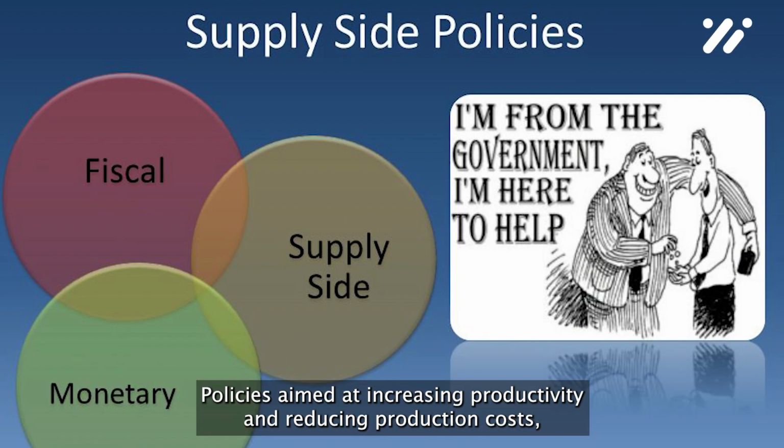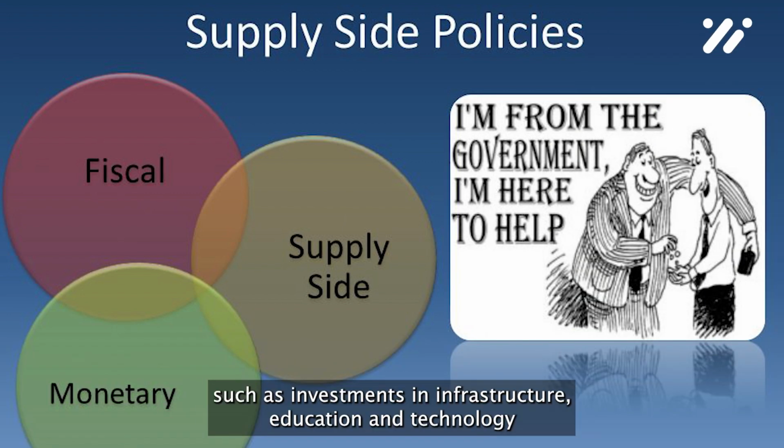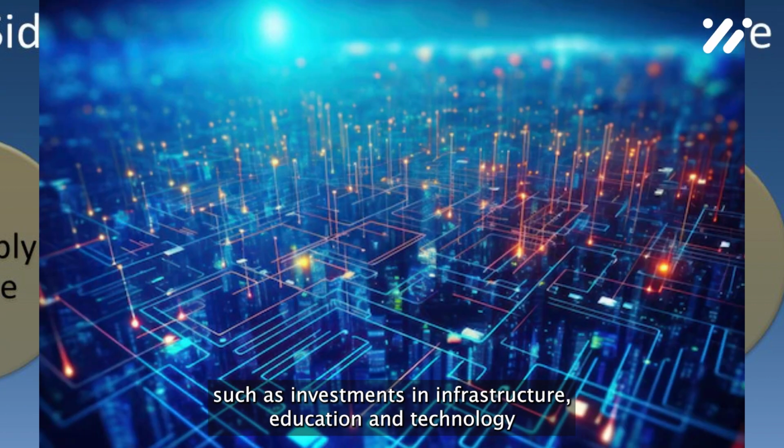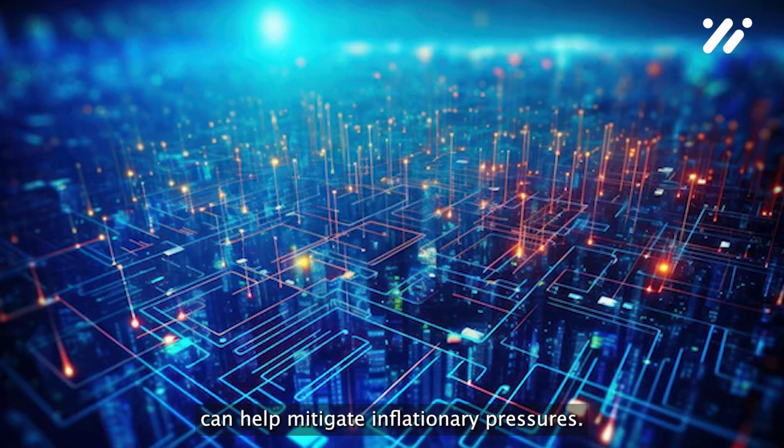Supply-side policies aimed at increasing productivity and reducing production costs, such as investments in infrastructure, education, and technology, can help mitigate inflationary pressures.